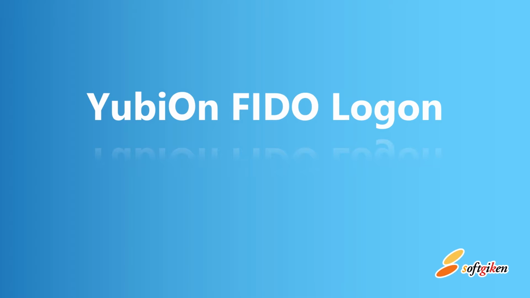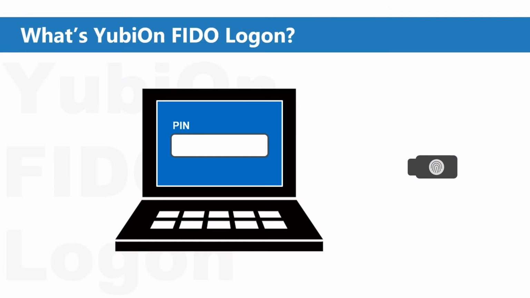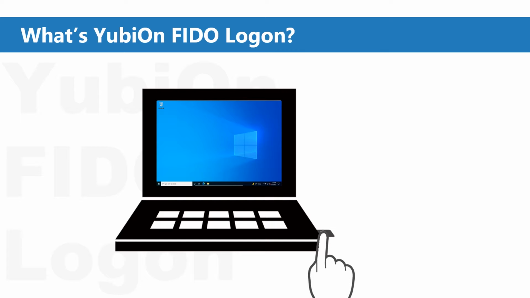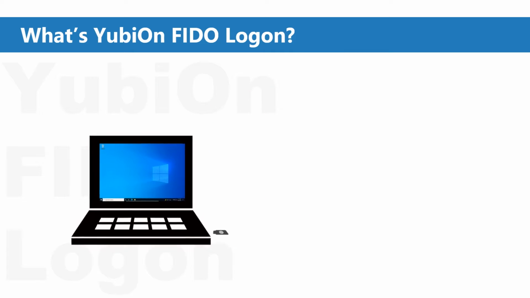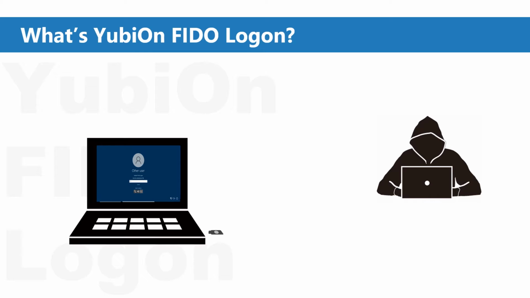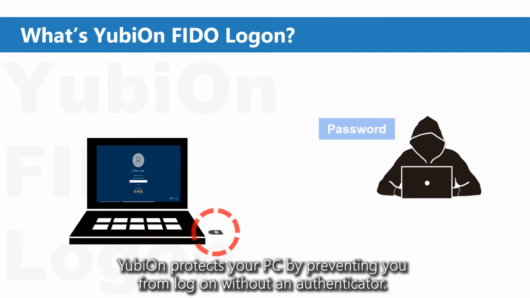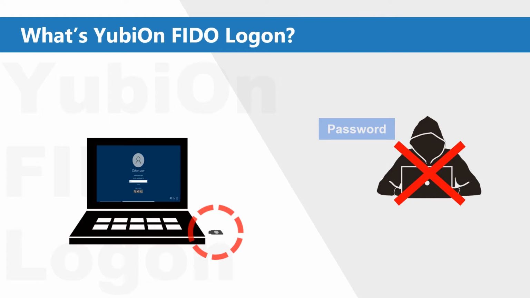Introduction to YubiOnFIDOLogon. YubiOnFIDOLogon is a cloud service that strengthens two-factor authentication when logging on to Windows. Even if your Windows password is leaked to others, YubiOn protects your PC by preventing you from logging on without an authenticator.